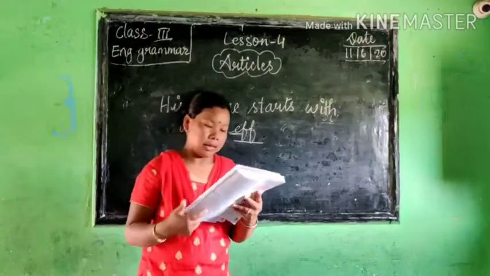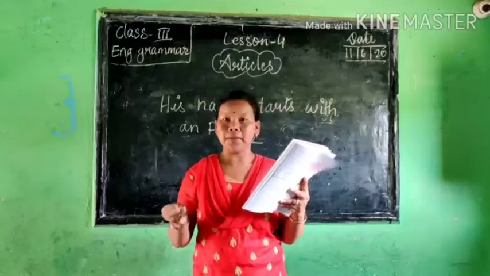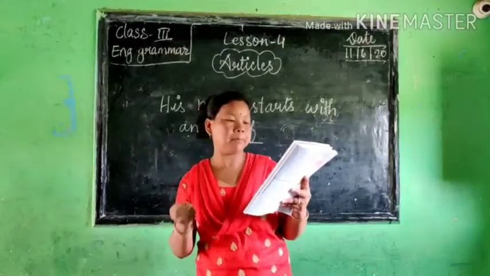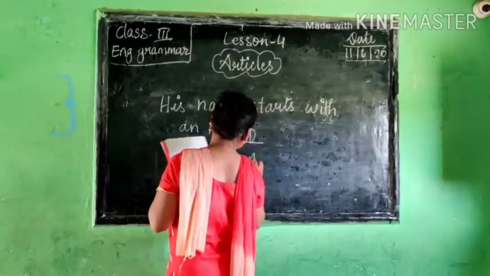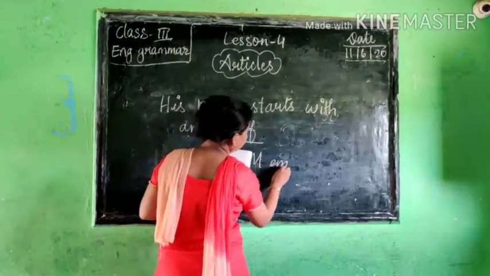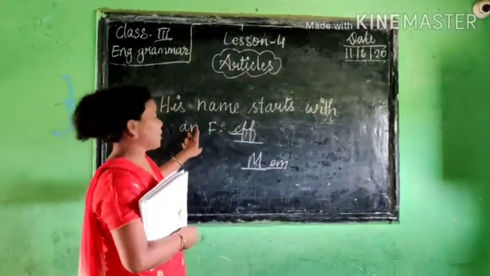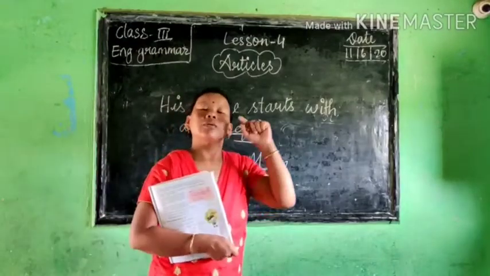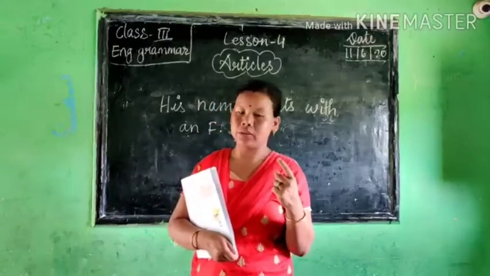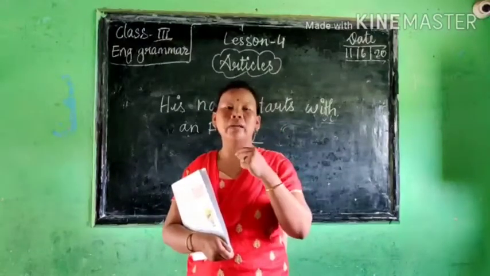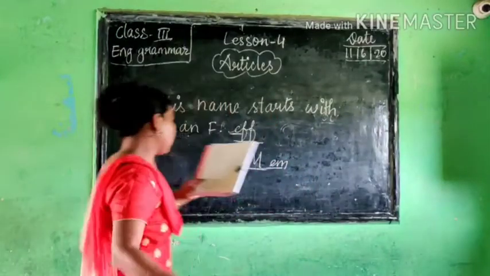Like here, the second one is he is an MP. MP is consonants, M and P. This M is sounding like "em", so it sounds like a vowel. There we will use an. Understand? So when a consonant is sounding like a vowel, then we will use an. If a vowel is sounding like a consonant, then we will use a.